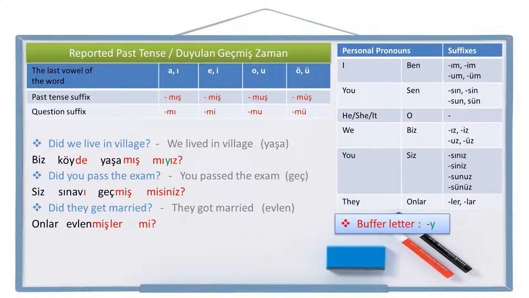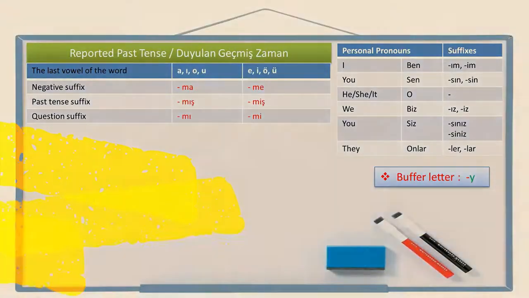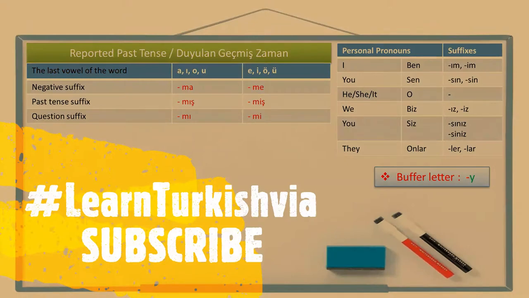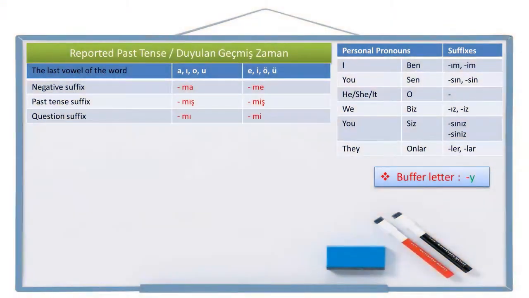Alright, positive question sentences are like this. Let's see the negative question sentences now. As you see on the chart, the negative suffix is ma or me, which alternates according to two-way vowel harmony. Let's write an example. Didn't I go with you? This is the negative question sentence I want, and the negative sentence is I didn't go with you.